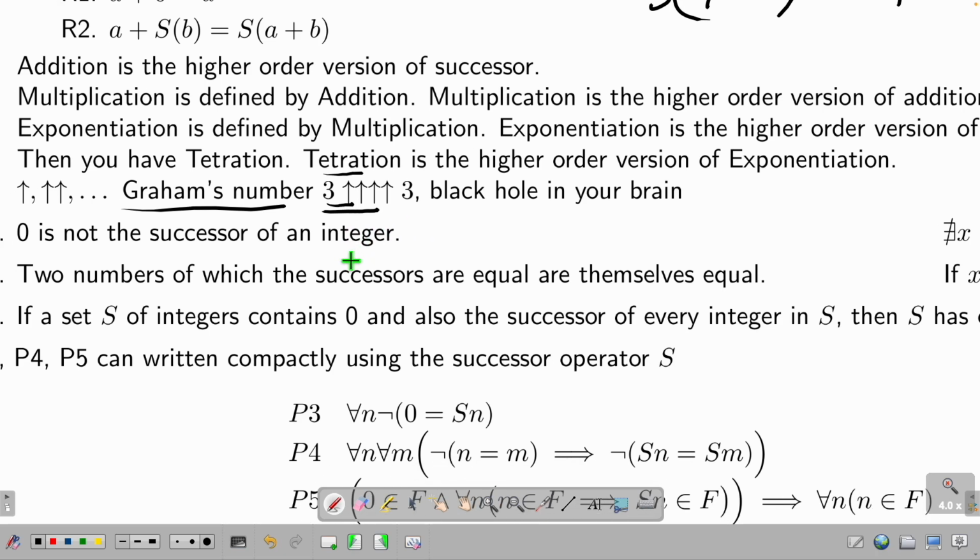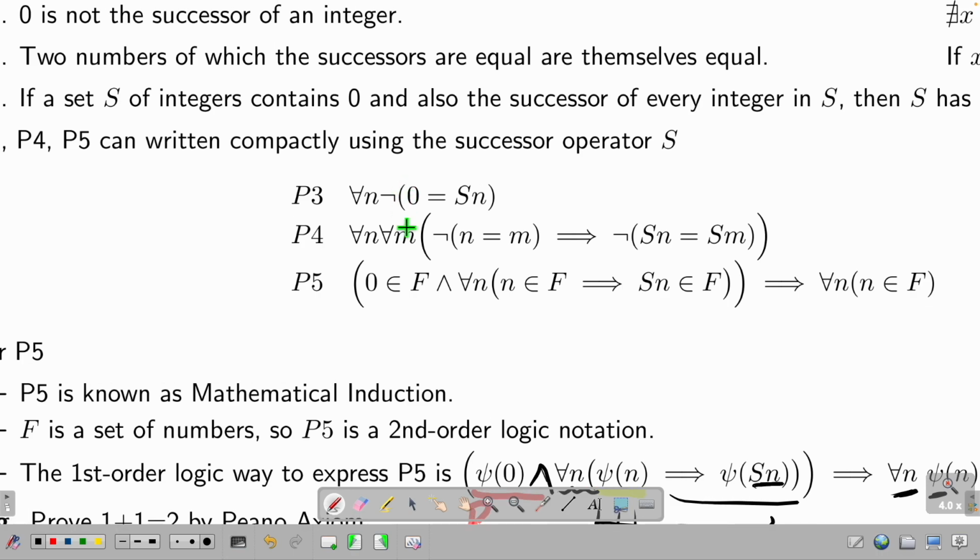And actually you can keep going on, you can keep drawing a bunch of arrows, and then you will have some number that is so big that we have no way to understand it, but still it is smaller than infinity. And now you know infinity. How big is infinity? P3, P4, P5 mean.